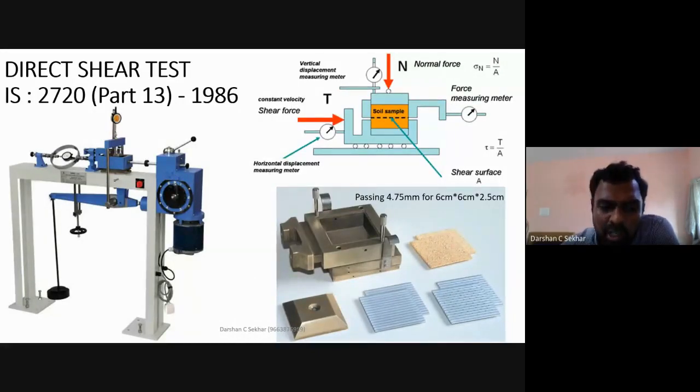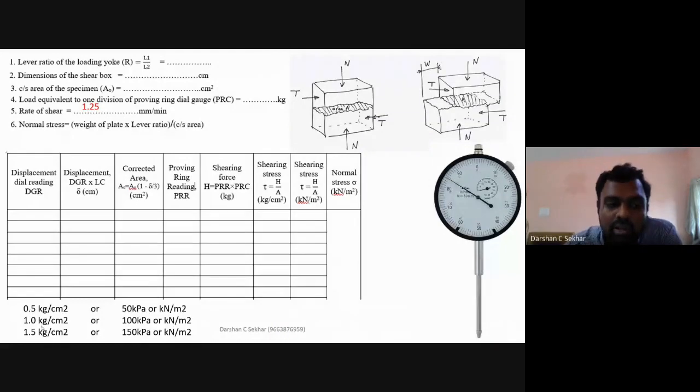Suppose I put a 1 kg plate here on my soil sample, a normal load of 10 kg would be acting on my soil mass. That is the importance of this lever arm ratio. So by changing this plate only, I can change the normal pressure. That is 0.5, 1 or 1.5.